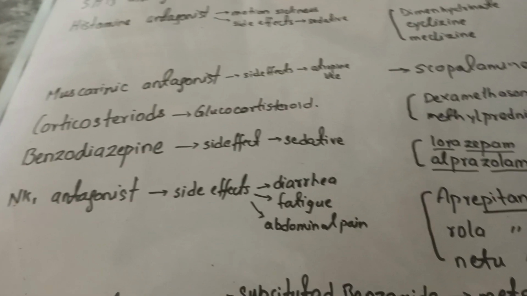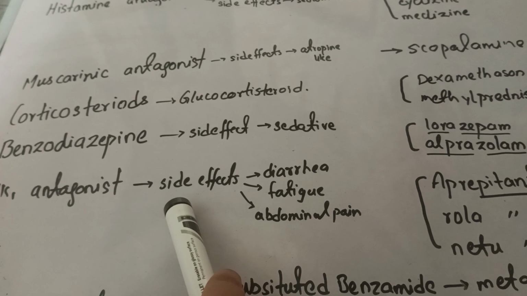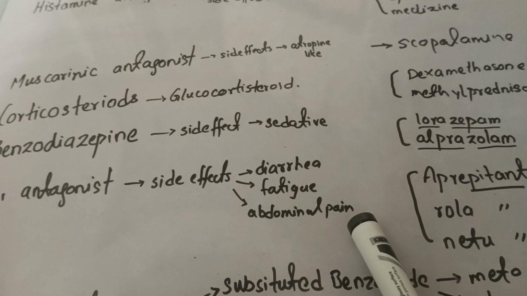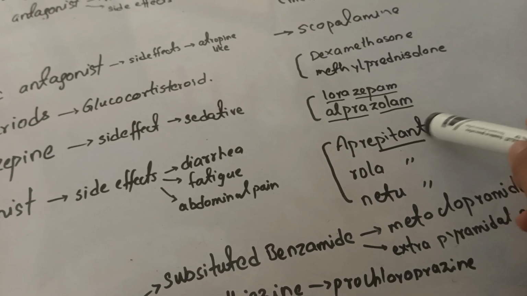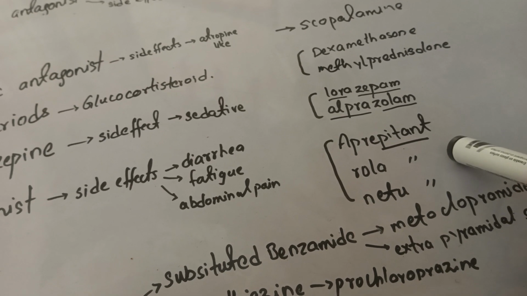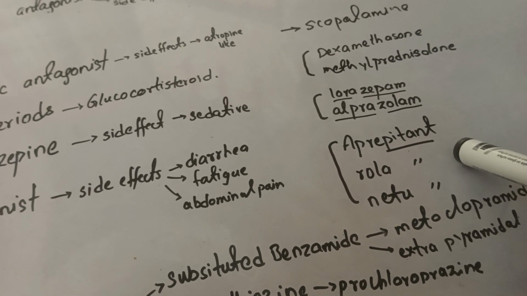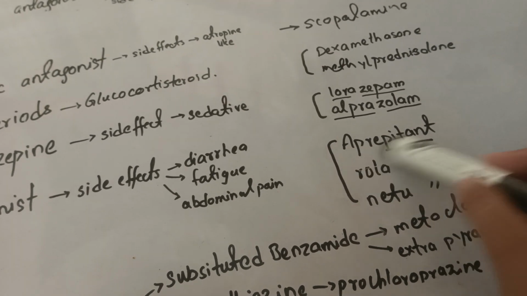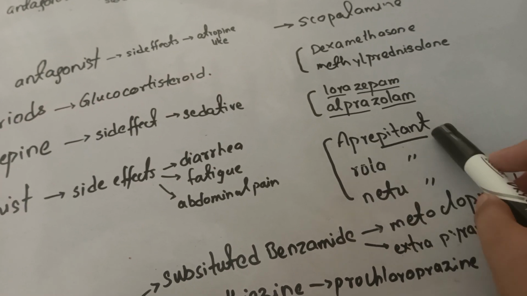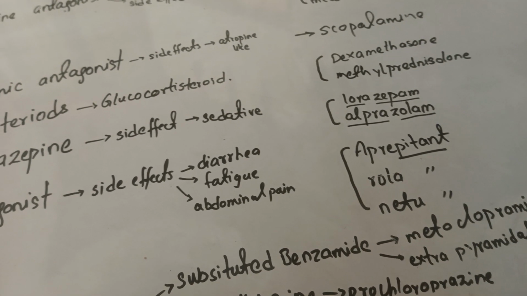Then the next is the NK1 antagonist, the neurokinin receptor antagonist. It has side effects like diarrhea, fatigue and abdominal pain. These NK1 antagonists do not allow substance P to bind with the NK1 receptor on the CTZ, the chemoreceptor trigger zone. All of these drugs end with the common word pitant: aprepitant, rolapitant, and netupitant. So these are all the drugs.